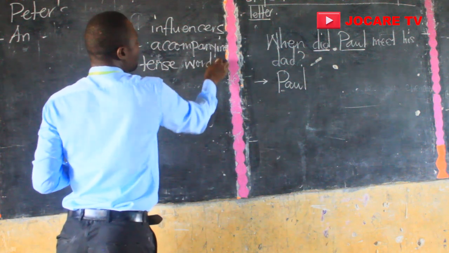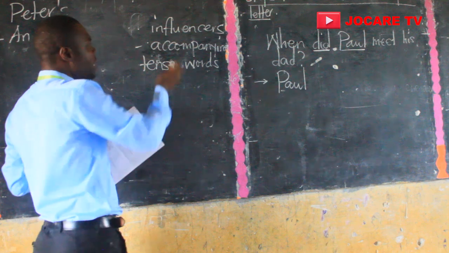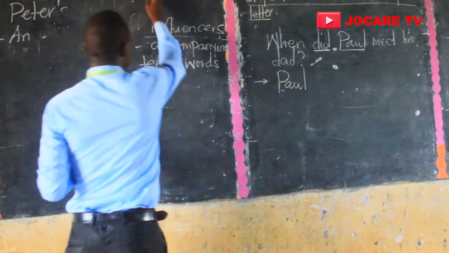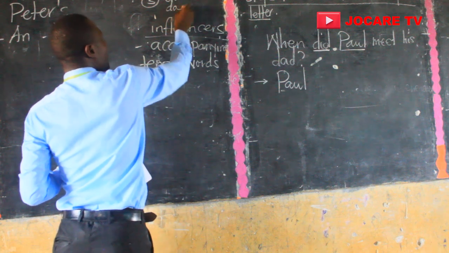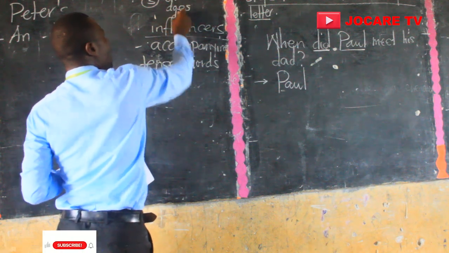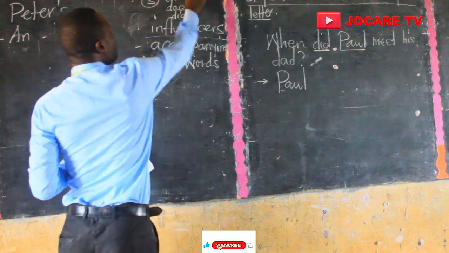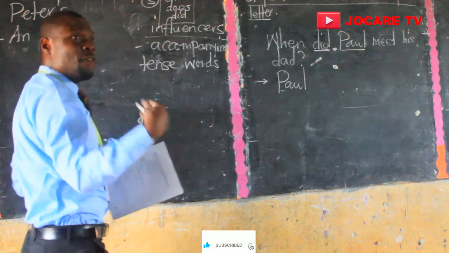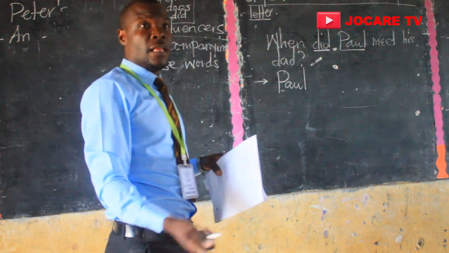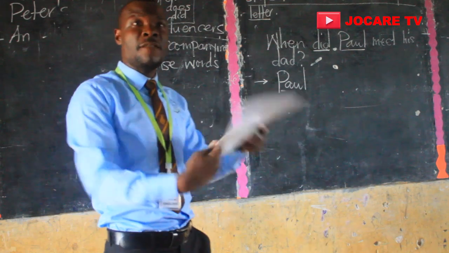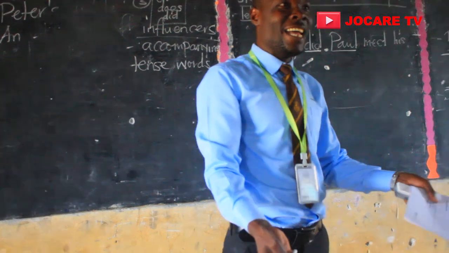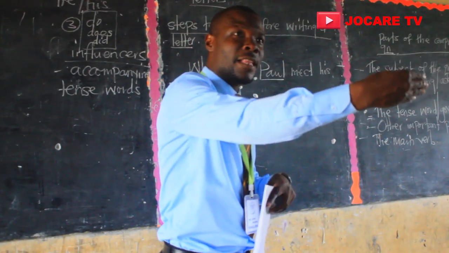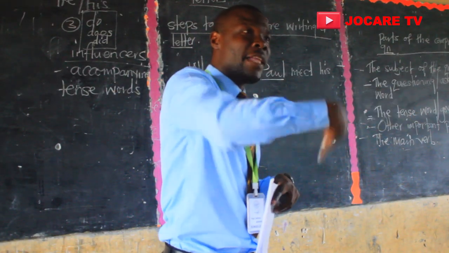The influencers are always three. That is do, does, and be. Are we there, members? These are the influencers because they always influence the main verb. To influence, I think you know it, yeah? They always influence the main what? The main verb.